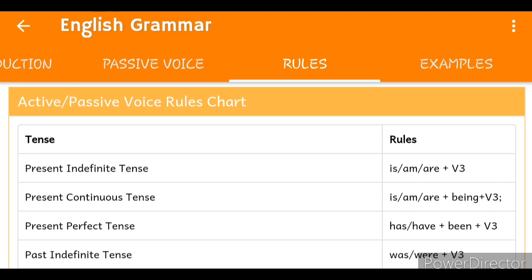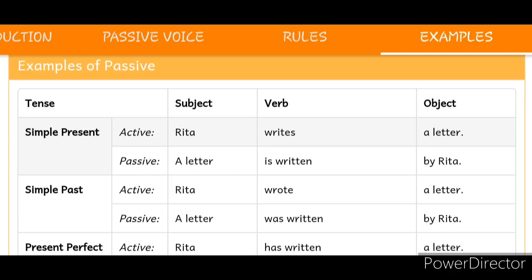So Rita writes a letter, which is in the simple present tense in the active voice, and we convert it into passive voice: A letter is written by Rita. A letter, which is the object in the active voice, in Rita writes a letter, will become the subject in the passive voice.